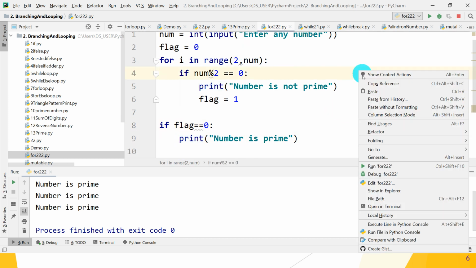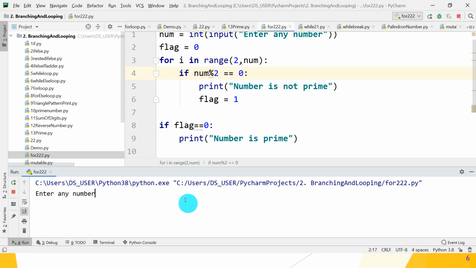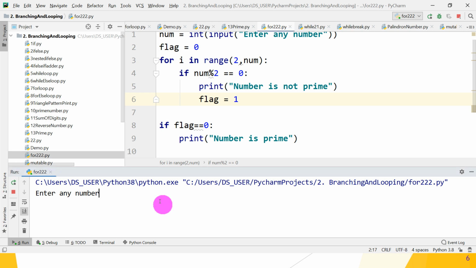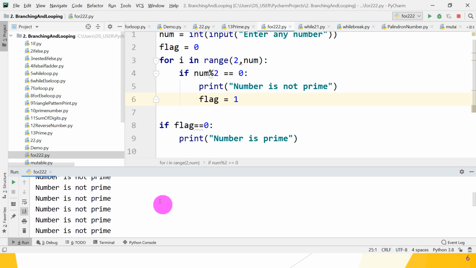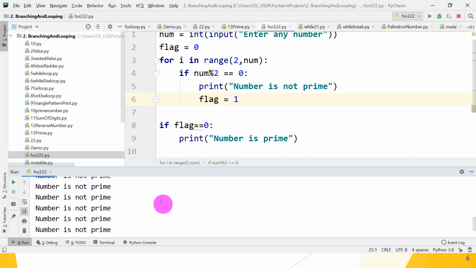Guys, just check whether it works or not. Enter any number. 7. We know 7 is a number, is a prime. Great. Now test for another number, that is 22. Okay, what does it give you? Yeah, it gives you "number is not prime" repeated several times.